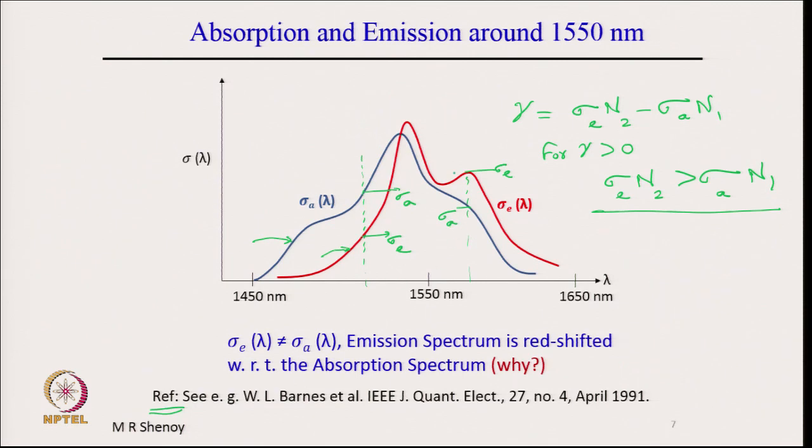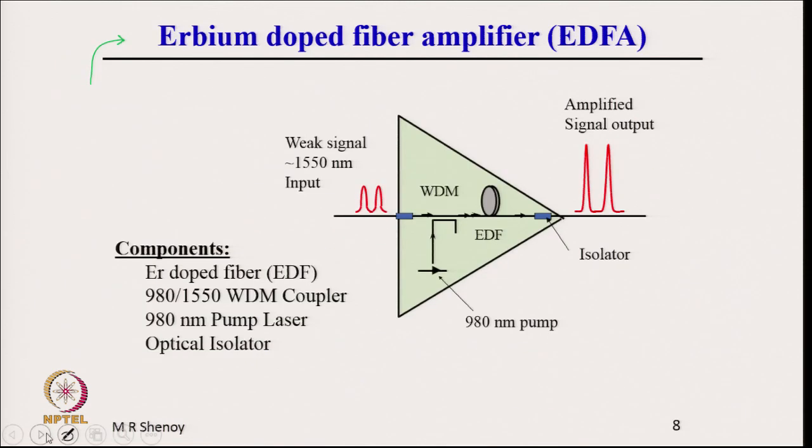We can see that emission and absorption are predominantly between 1450 and 1650. Only in this region is it possible to get amplification, because that is the laser transition and emission over a range of wavelengths. And therefore, if we consider a weak signal as the input, the signal can come out amplified at the output.